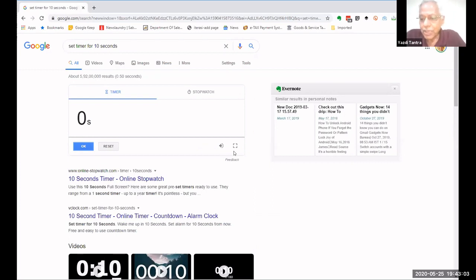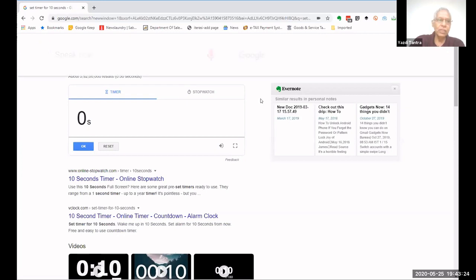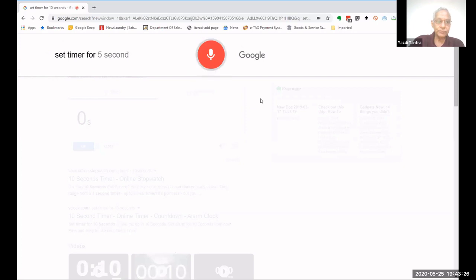When you are in an environment where you are not able to get your hands onto a timer or your hands onto your phone and find out the timer app, no struggle. You just say set timer for and then give the timing. You can say 10 minutes, you can say 5 minutes, you can say whatever. Set timer for 5 seconds.